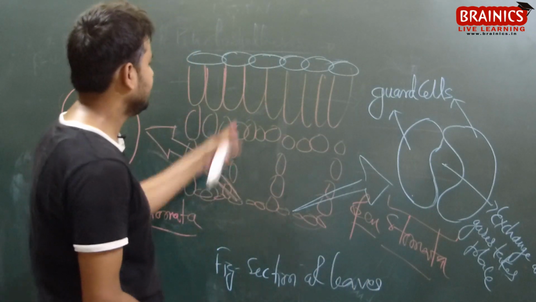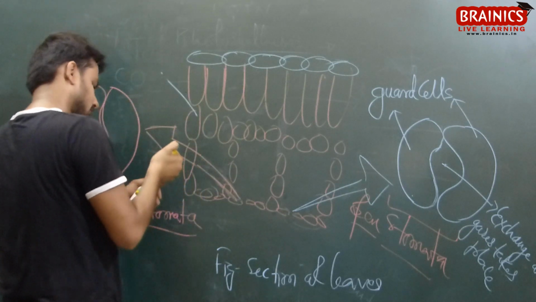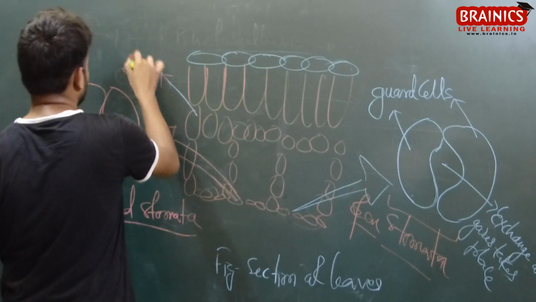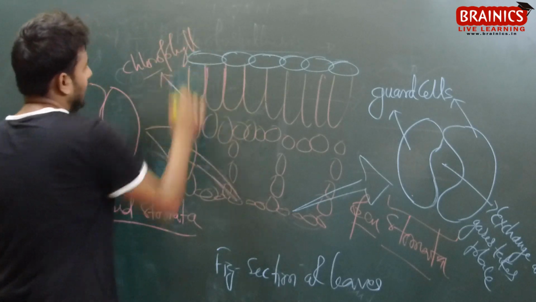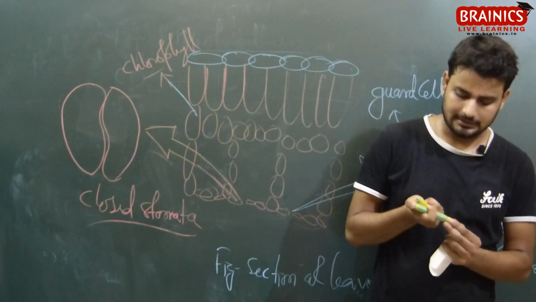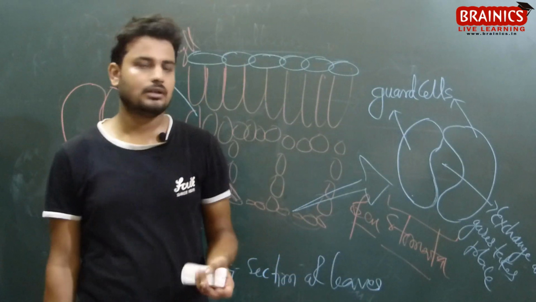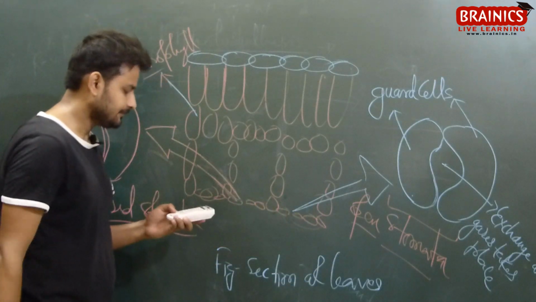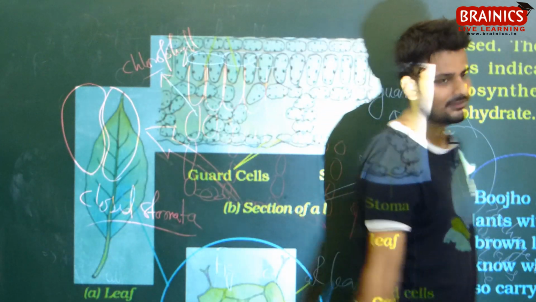In the section of leaves, these cells have a pigment called chlorophyll. And this chlorophyll helps to entrap the sunlight for photosynthesis. So today we came to understand that plants exchange their gases with the help of stomata.